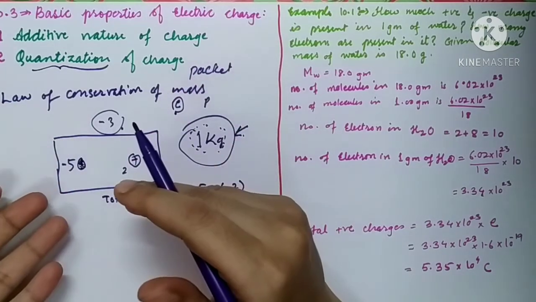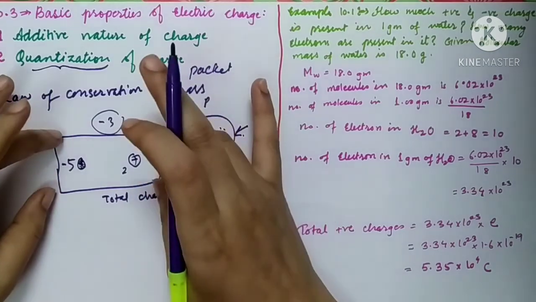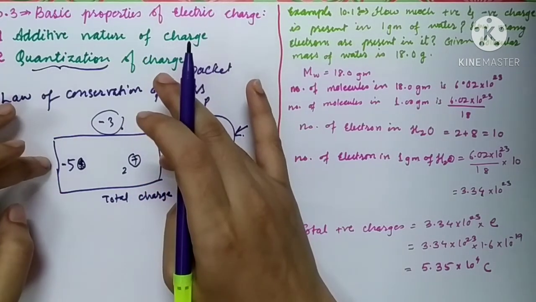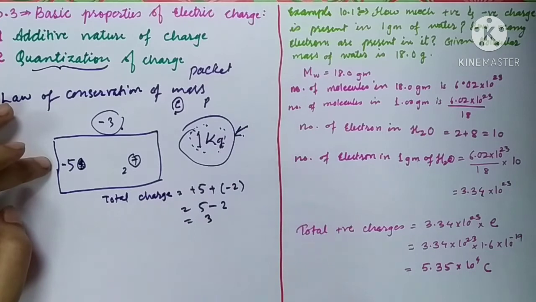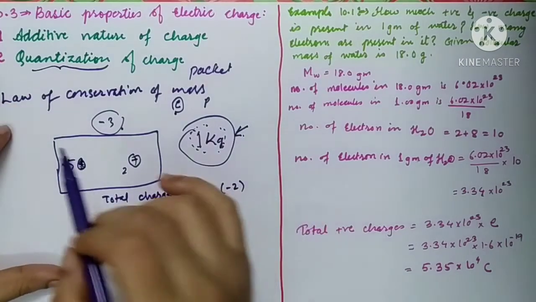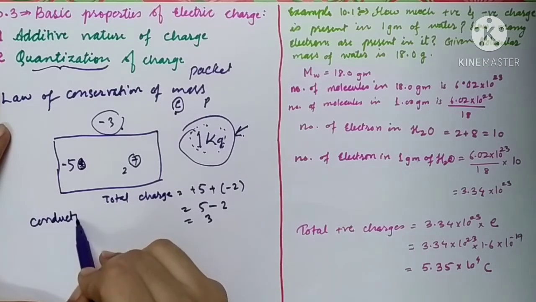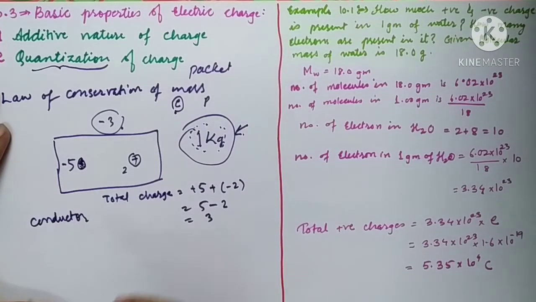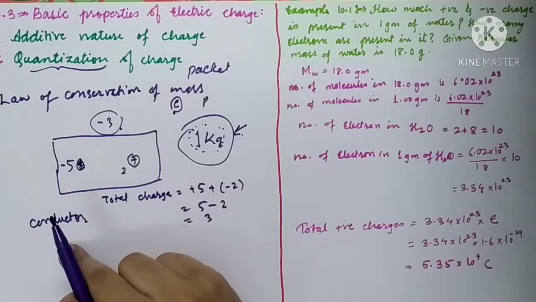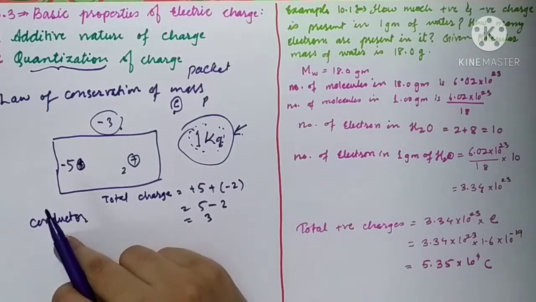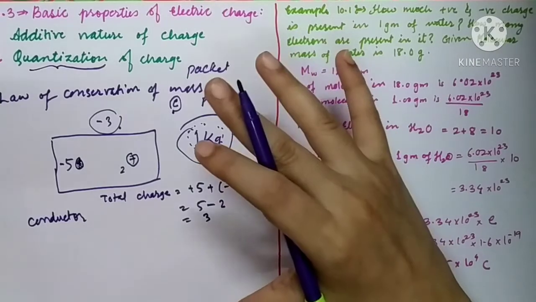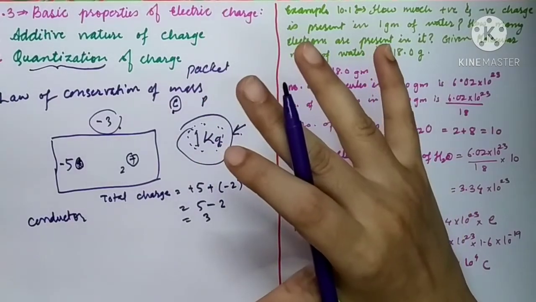There will be a number of electrons on this sheet of paper. Similarly, if you consider a conductor, a conductor is an element which conducts electricity, which is rich in the number of electrons. So we get these charges in the form of packets, quantized.